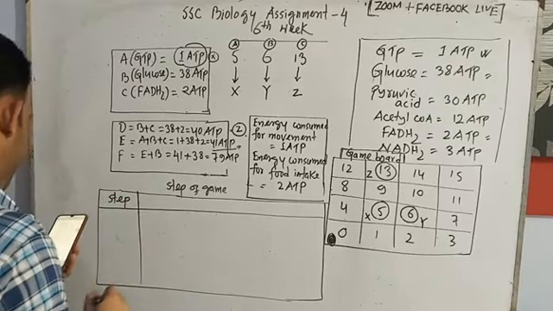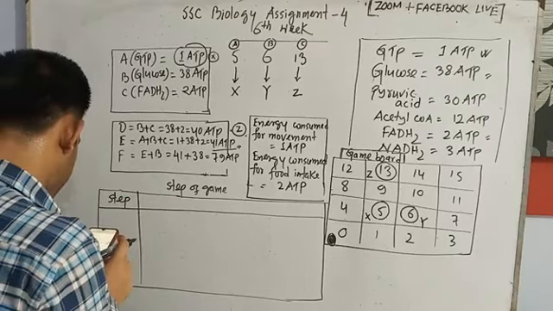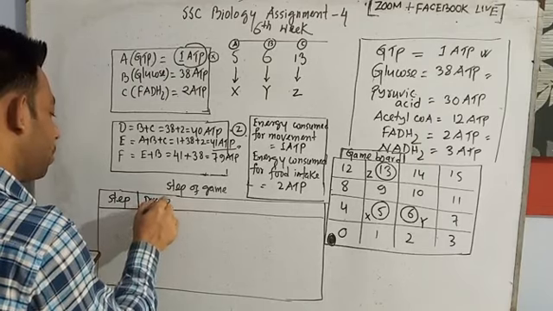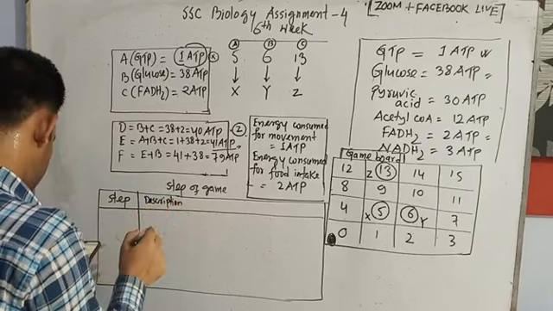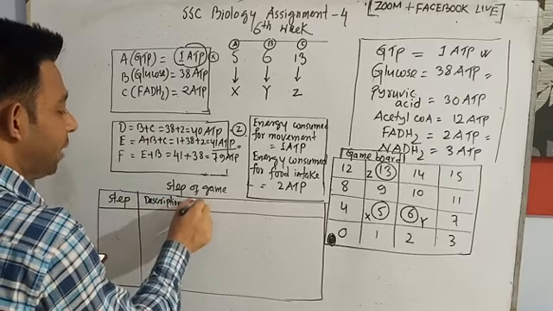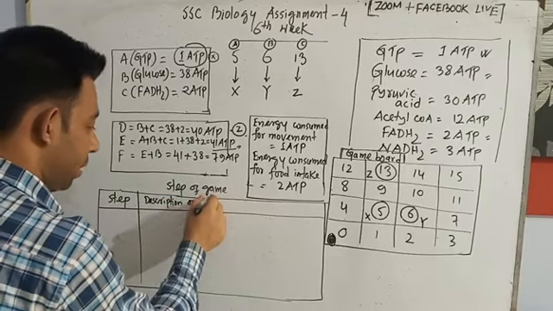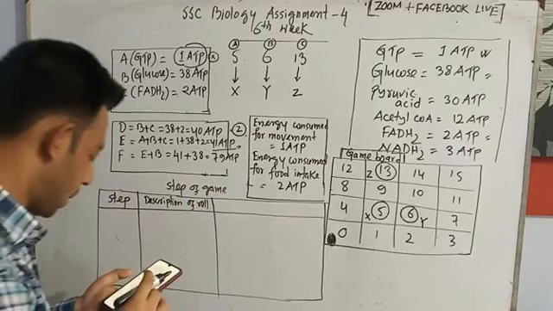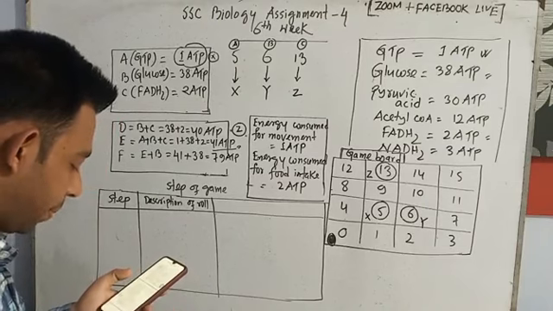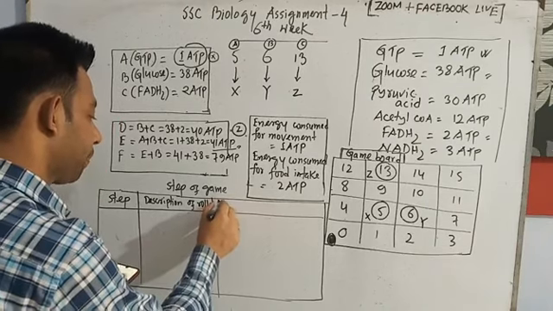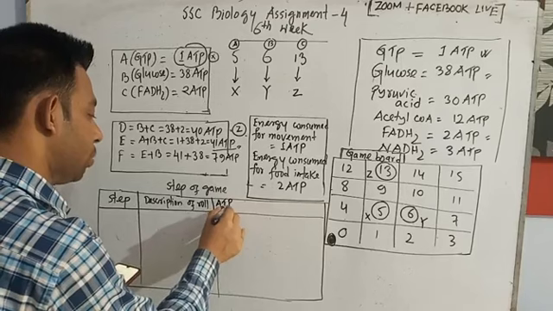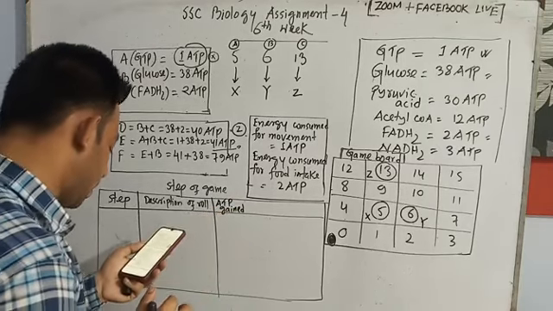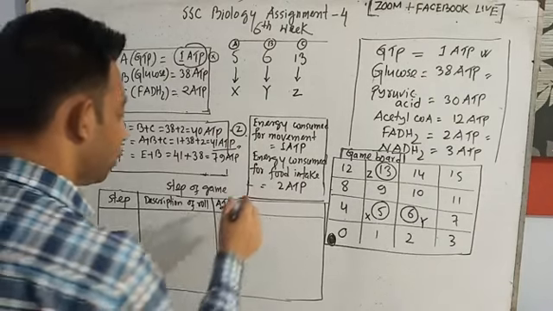Okay, step. Then write the description of role. I need to write in very small letters, please, dear student, since a lot of space is needed and I do not have much. ATP gained in this box, gained according to the instruction of the assignment. ATP consumed.